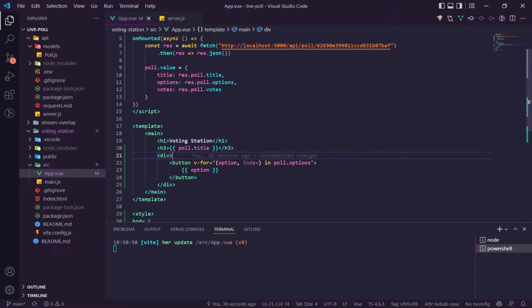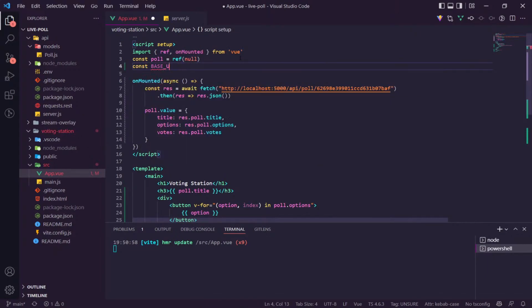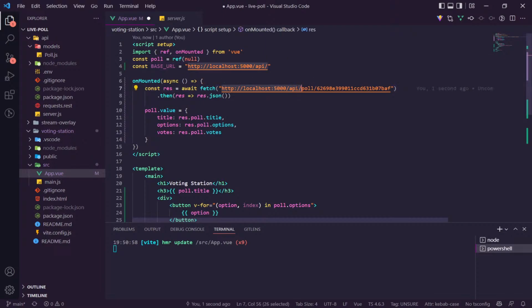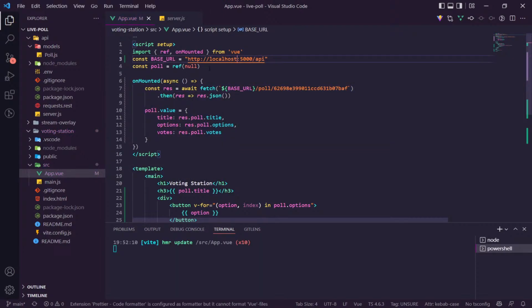Let's go back to our app here. We'll put this in a variable: const base URL is equal to, or API URL, base API URL. No, that'll do. We'll replace this. You know, we don't need a slash there. We'll have a slash here because it looks neater. We'll make these backticks, and I will say base URL. Put that top through there. All right, so we've got base URL, poll, and then the ID. That's just going to get us the ID of the one we currently have.